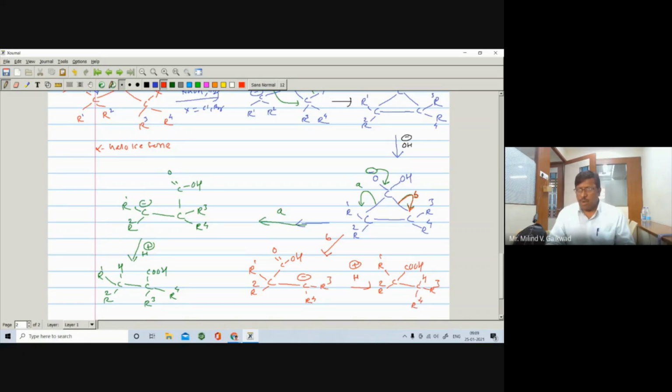Means you can get such type of carboxylic acid, and you can get such type of carboxylic acid, right? So by path A you are having this compound, and by path B you are having this compound, right? Means by both ways we can open this three-membered nucleus, and you can get a corresponding product, right? So it is called a Jaworski rearrangement reaction.